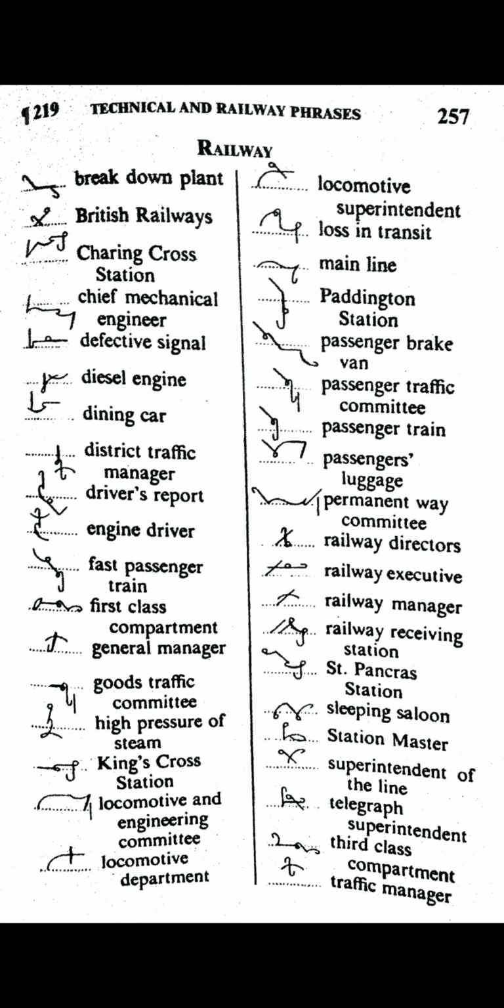Telegraph superintendent. Tel on the line, GR with F hook is used here for telegraph. Intersecting SPR is used here for superintendent. Third class compartment. Third halved on the line is used here for third. K with S circle is used here for class, and per halved for compart, and M with N hook halved for ment.